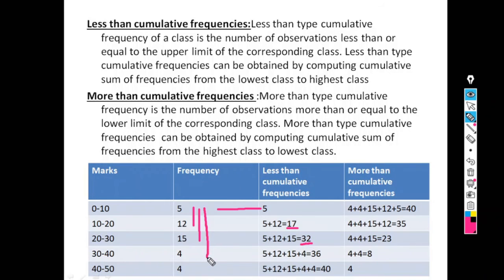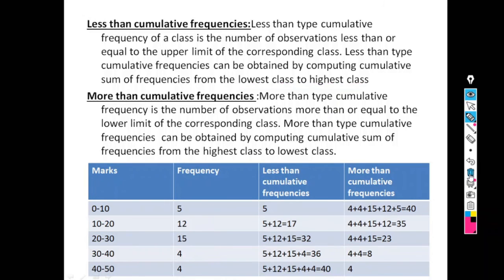Addition of the first 4, that is 36. And addition of the first 5, that is 40. So less than cumulative frequency is computed from the lowest class to the highest class.